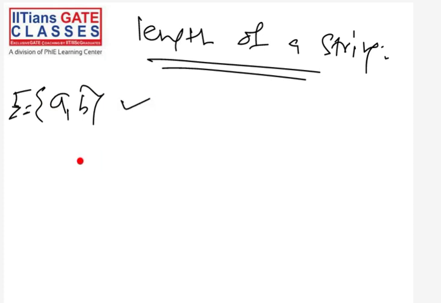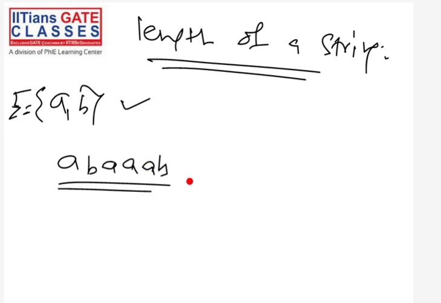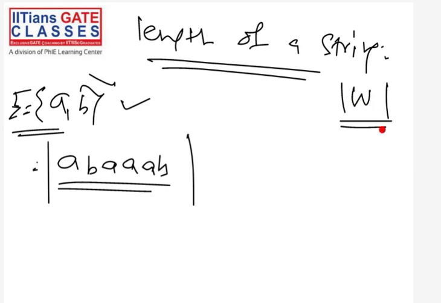Now let's have any string. For example, you can have this. This is a string, right? Because this is a finite sequence of symbols from the input alphabet. So this is a string on this sigma. Now, if I ask you what is the length of this string, remember we denote the length of any string like this: if you have any string w, then the length of w we denote with these two boundaries, and inside them we have the string. This means the length of this string a b a b.